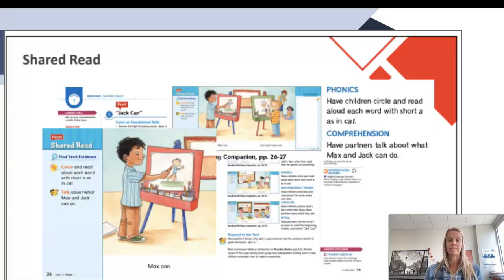And then you also will have that shared read. Kindergarten, hold off. This is going to be where it gets a little different for K1. First grade, you do go right to your shared read. And with that shared read, you'll notice on here that they do have a phonics component and they have a